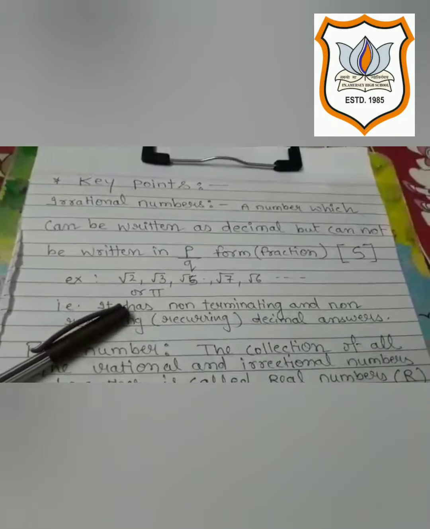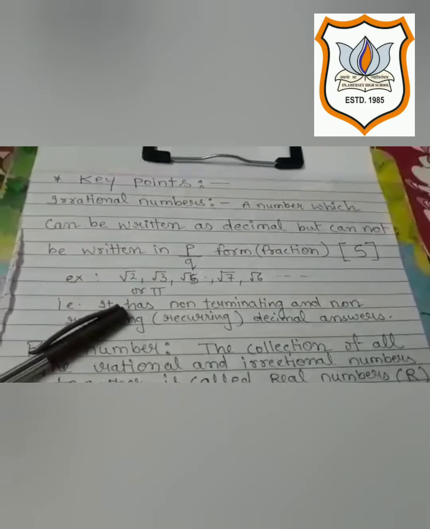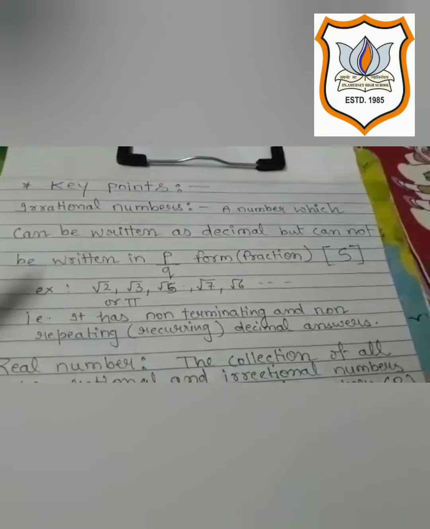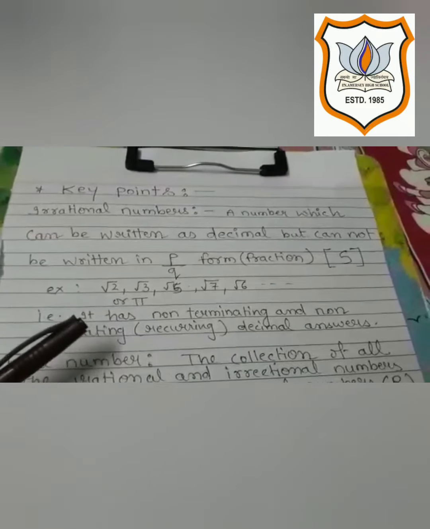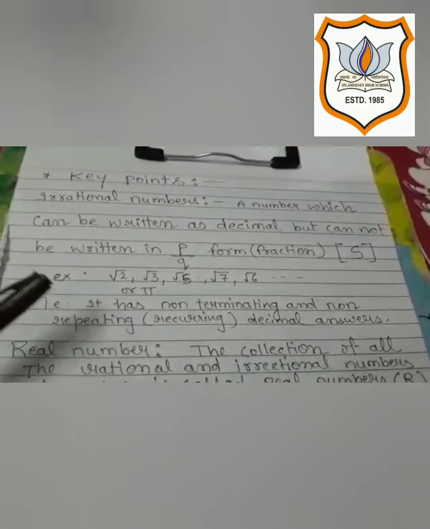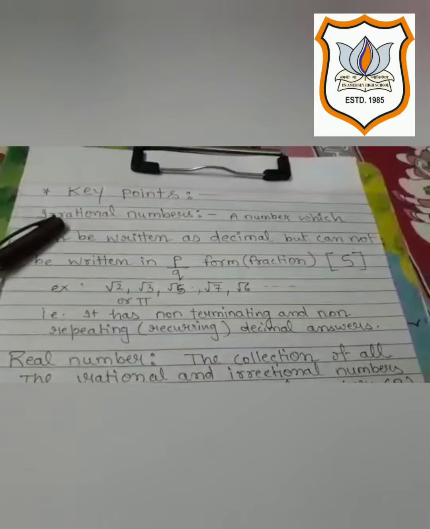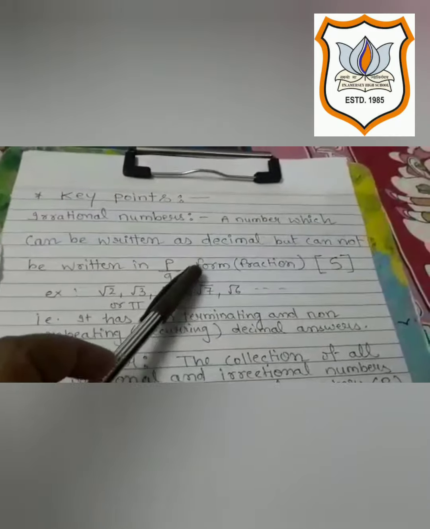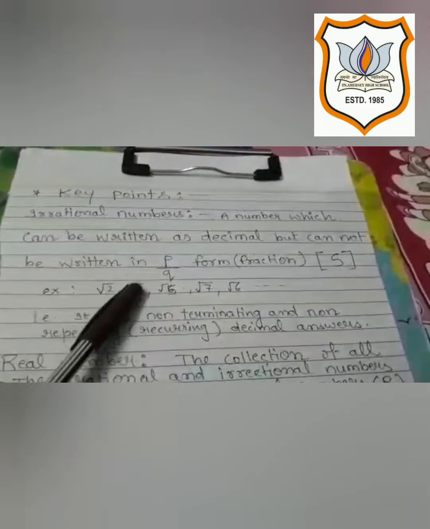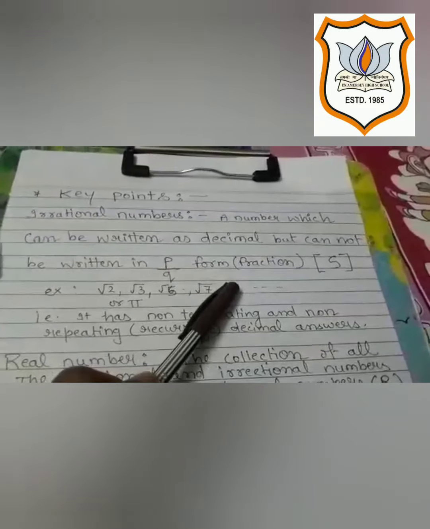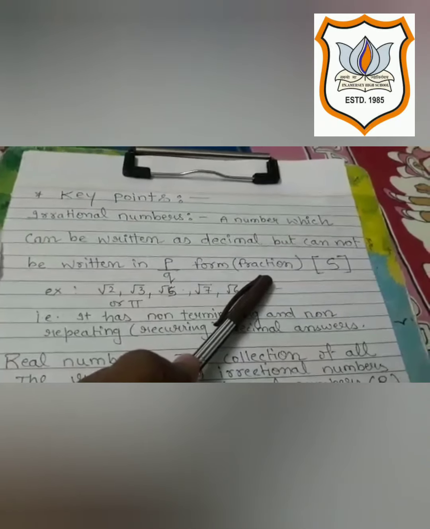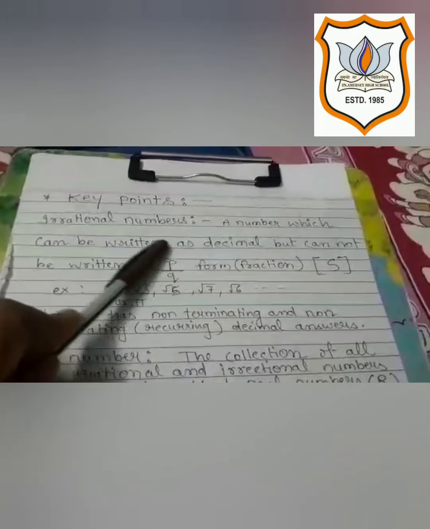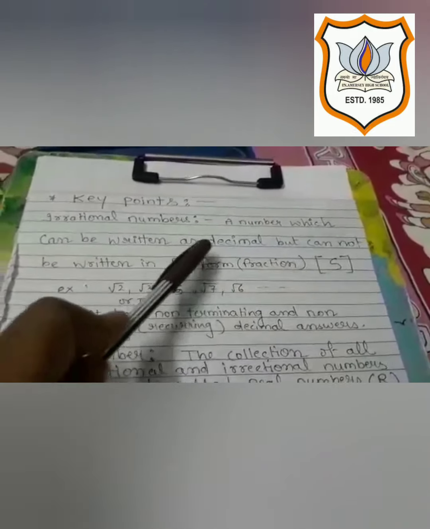We know that in the last part we discussed rational numbers, which are in the form of P upon Q. And when we solve P upon Q, we obtain answers in the form of decimals. Sometimes terminating decimals and sometimes non-terminating but repeating. Now in the case of irrational numbers, a number which can be written as a decimal but cannot be written in P upon Q form, that is in fraction form. Okay, getting it? Irrational numbers cannot be written in the form of P upon Q, but they can be expressed in terms of decimals.